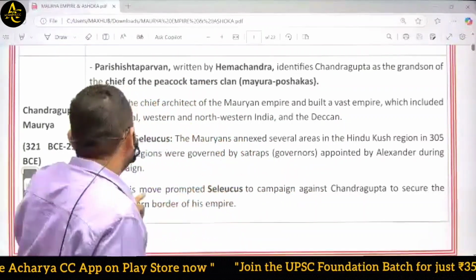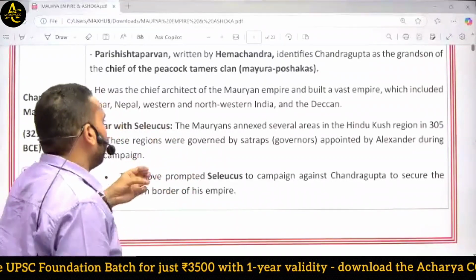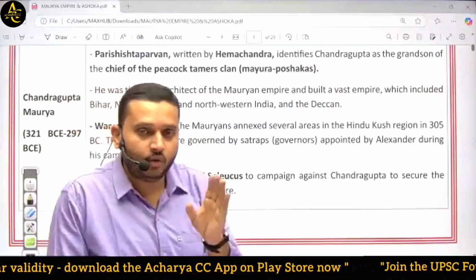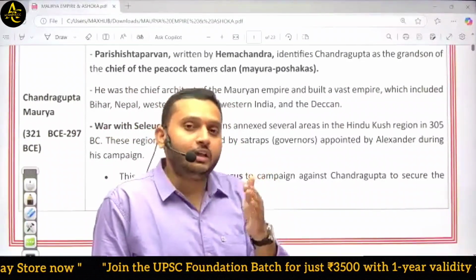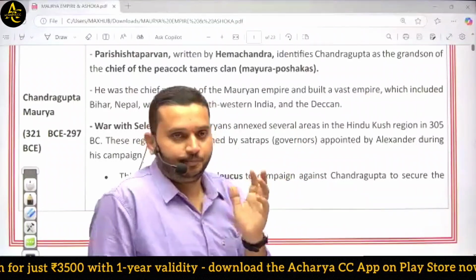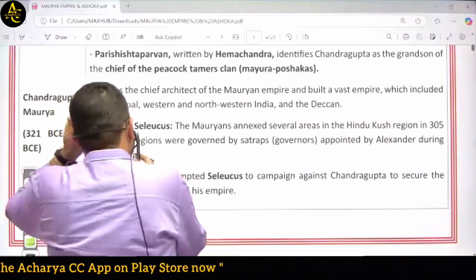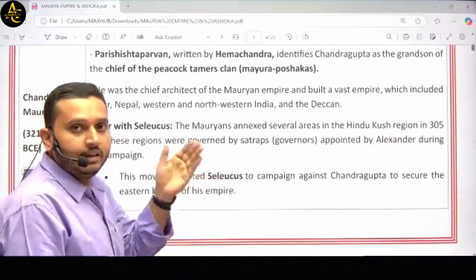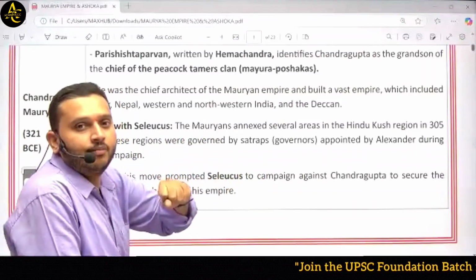That means a vast territory from east to west, from north to south. Chandragupta fought various wars. Obviously, one of the most important wars was fought on the northwestern frontier. As I told you, that northwestern frontier is very important, because this is the only region from where foreign powers can invade India. So the ruler of that region was Seleucus. Yesterday I told you that when Alexander retreated from India, he appointed his governor generals.